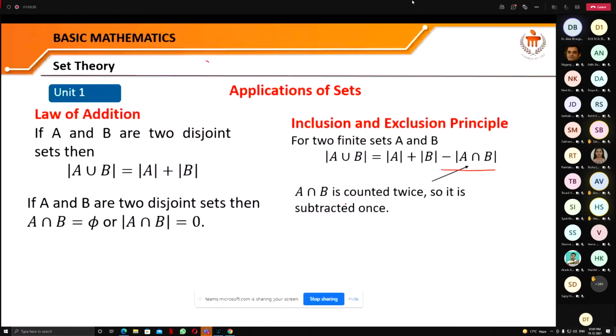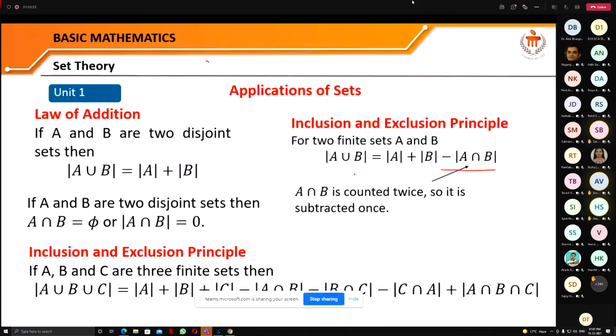Now, this principle can be extended for 3 sets also. The cardinality of A union B union C is equal to the cardinality of A plus cardinality of B plus cardinality of C minus cardinality of A intersection B minus cardinality of B intersection C minus cardinality of C intersection A plus cardinality of A intersection B intersection C. You have to remember these 2 results, for 2 sets as well as for 3 sets, because these will be helpful to solve real world problems.